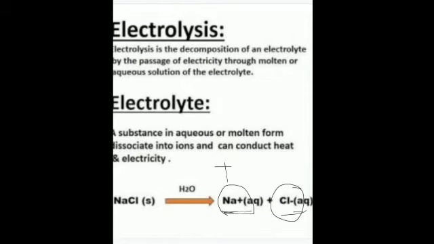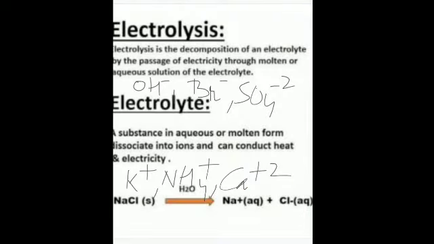There are two terms associated with it. The positively charged ions are known as cations, and the negatively charged ions are known as anions. Apart from sodium chloride, there are many other anions and cations. All the negatively charged ions are called anions, for example, the hydroxide ion, bromide ion, and sulfate ion.